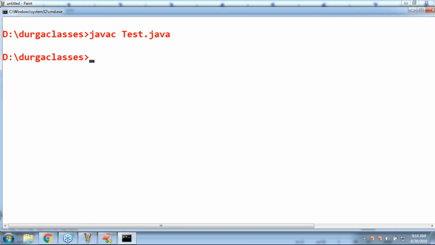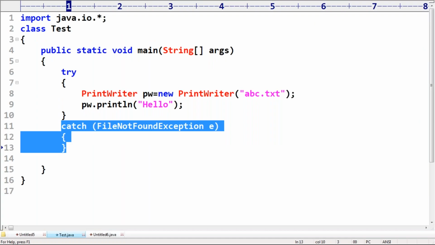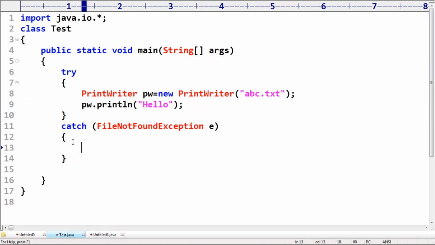Whether you are handling FileNotFoundException or not, the compiler is checking. The advantage is, if FileNotFoundException really comes at runtime, you already have handling code, so this handling code is happily going to be executed and your program never fails at runtime. Such exceptions are by default considered checked exceptions.